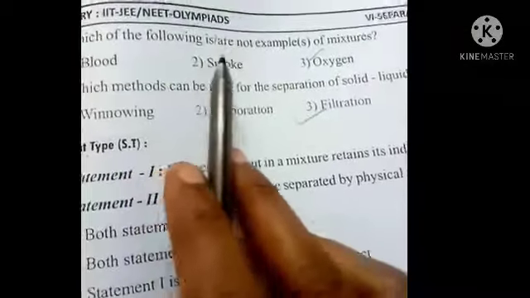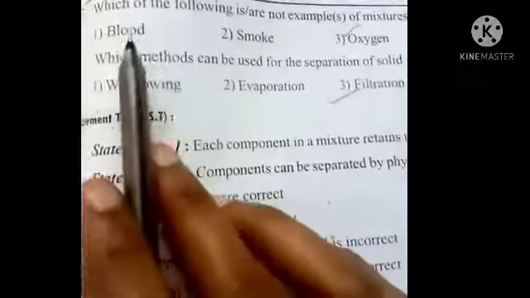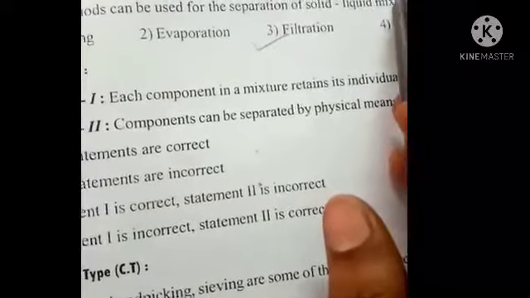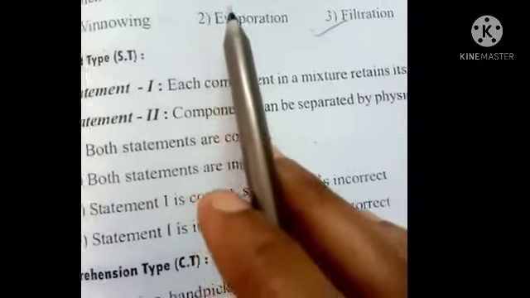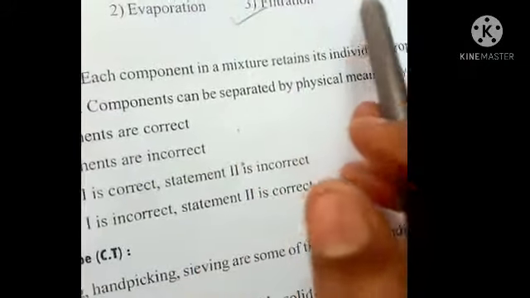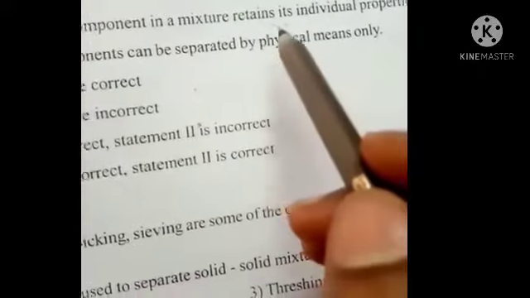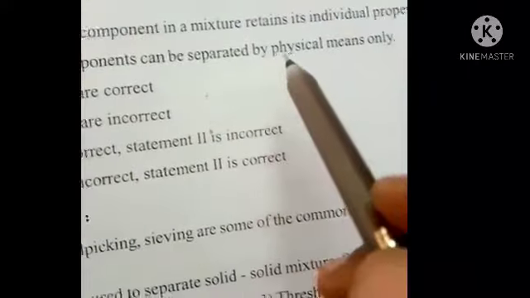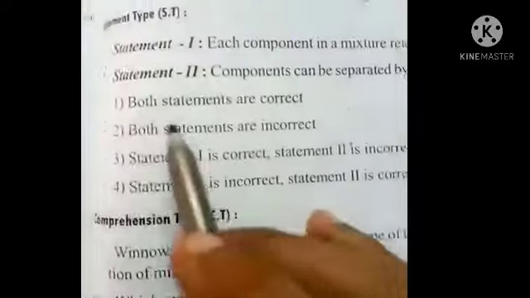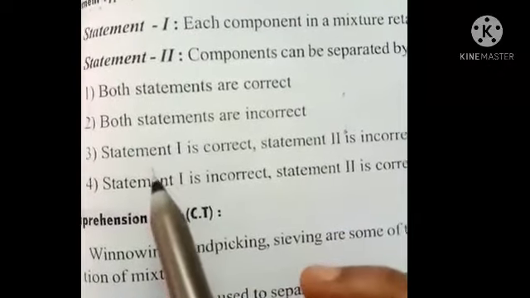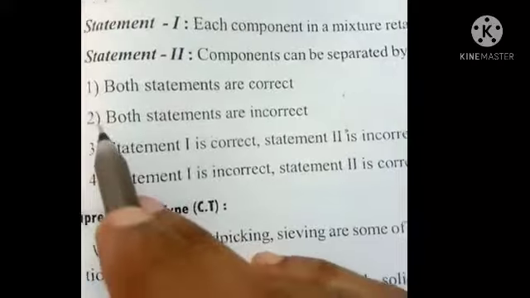Which of the following are not examples of mixtures? Blood, smoke, oxygen, hydrogen. Oxygen and hydrogen are not mixtures. Which methods can be used for the separation of solid liquid materials? That is the filtration. Statements: each component in a mixture retains its individual properties. Components can be separated by physical means only. Both statements are incorrect.